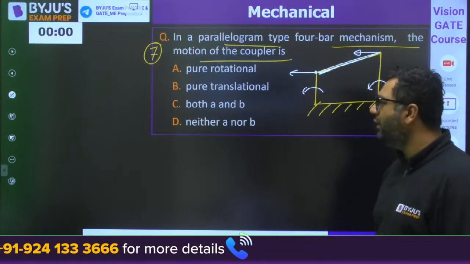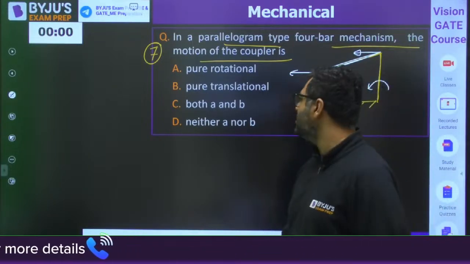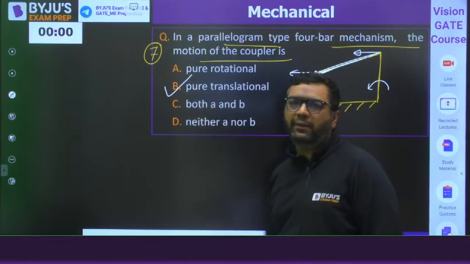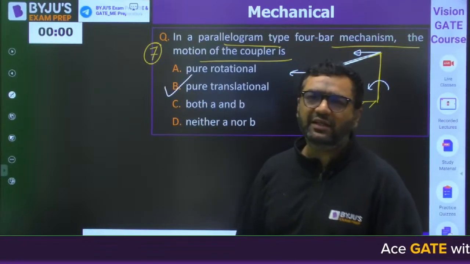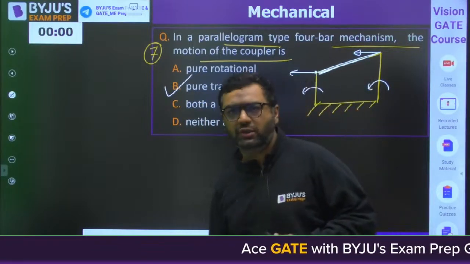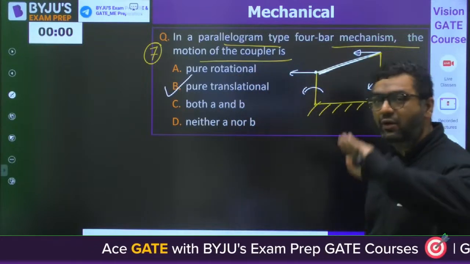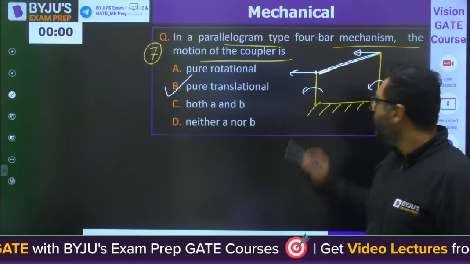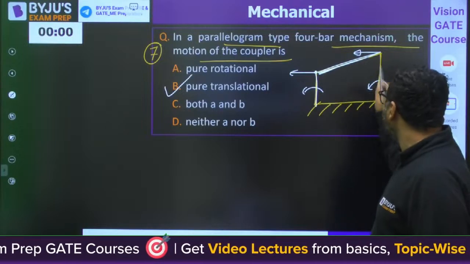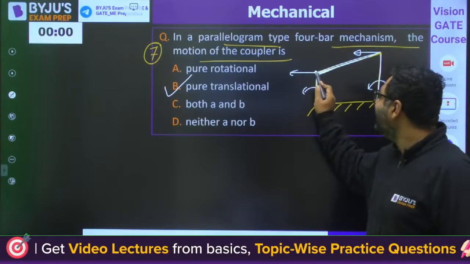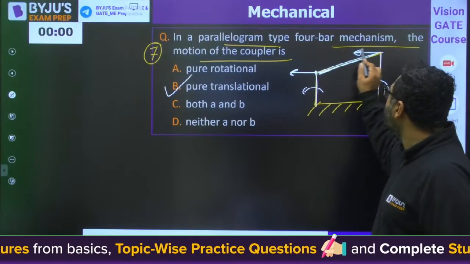It can happen only if the member is in pure translation. So the answer for this will be B, pure translation. So always remember, Dev, this is not general motion. General motion will be there in all the cases except this one. Because when input and output are becoming parallel to each other, then this velocity and this velocity are becoming equal.